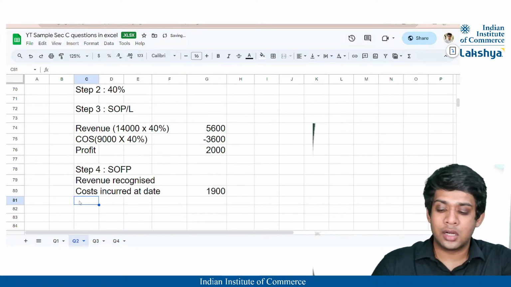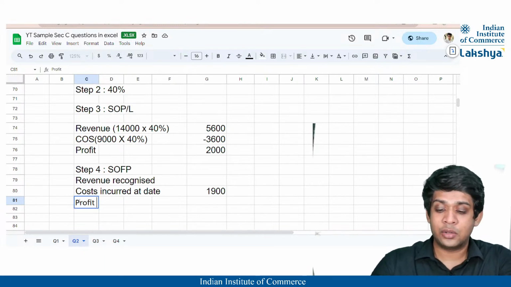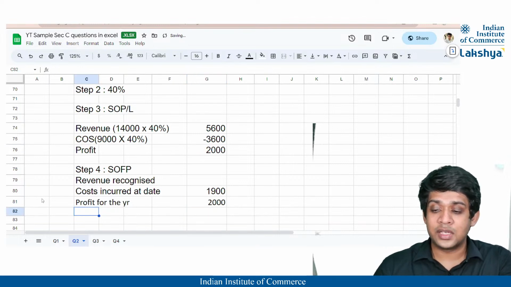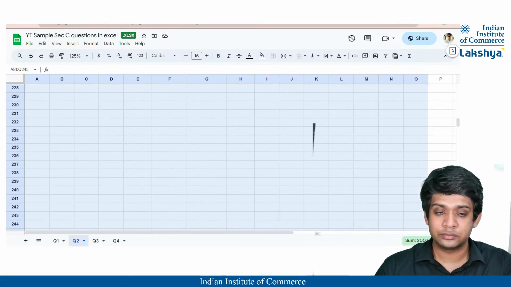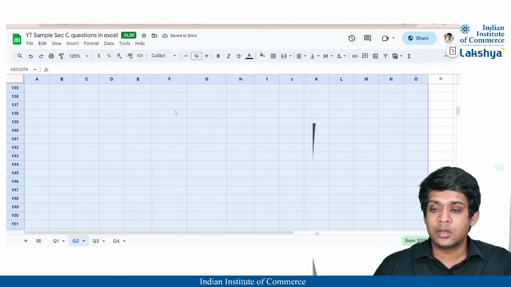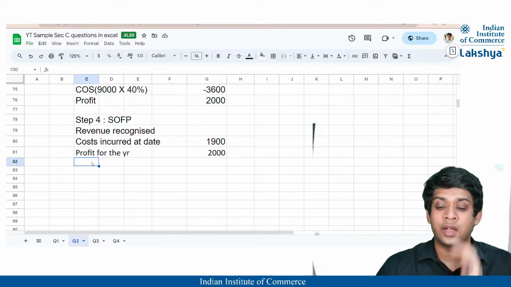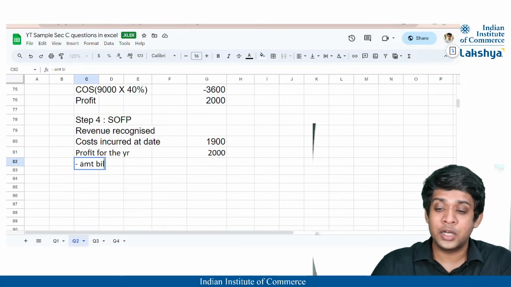Then the profit for the year, that is also going to be a revenue recognized by me from the contract only, right? So this profit 2000. And from this, guys... is the font size changed? Yes. So it is not changing. I don't know why. Anyway, so the profit for the year is stated as 2000, and from this we will deduct the amount billed to date, right? Amount paid or amount billed to date.